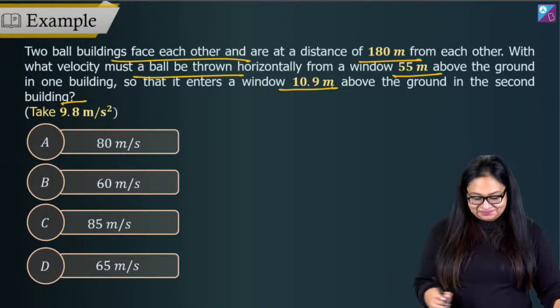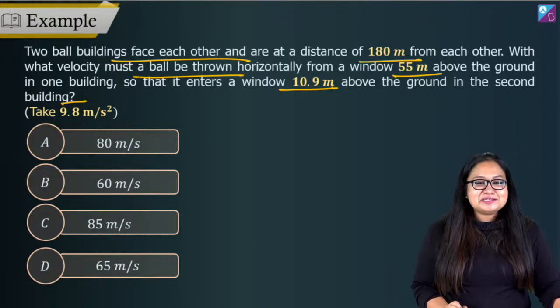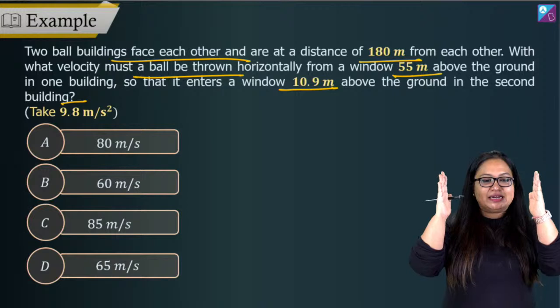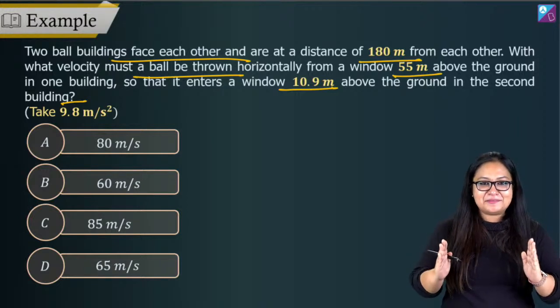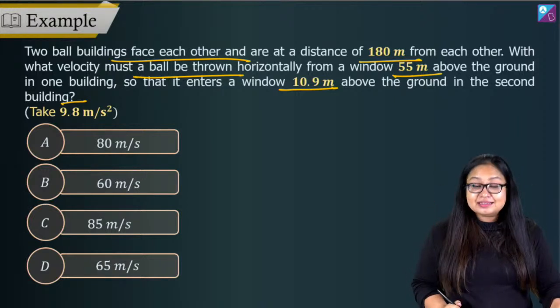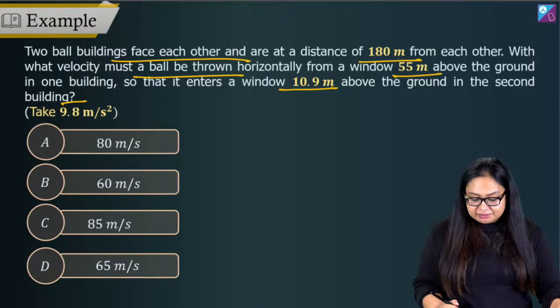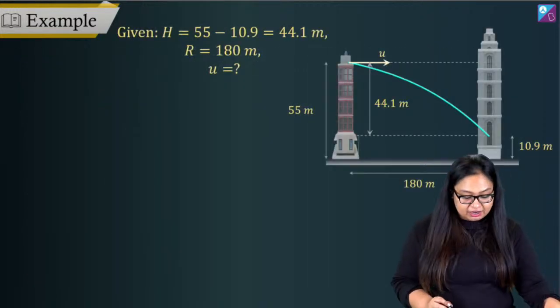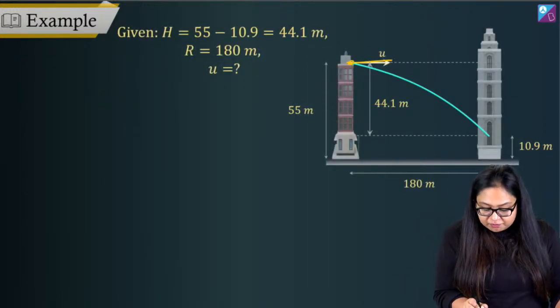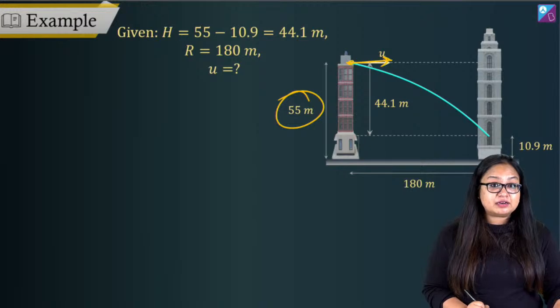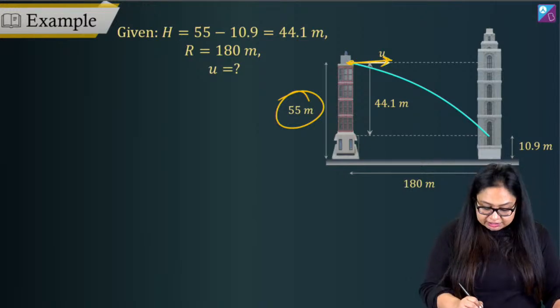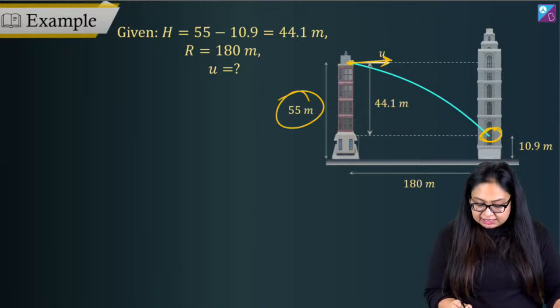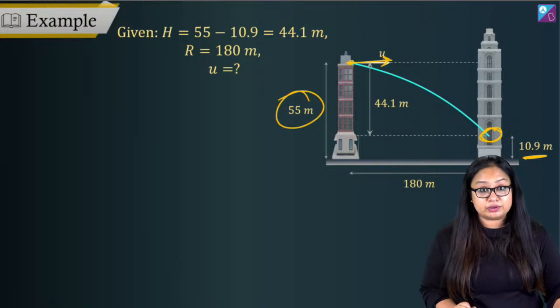So what is happening over here? We've got two buildings and a ball is thrown from one building. I've got a figure over here. Ball is thrown from top of one building. Height is 55 meters. You need it to reach the window over here, which is at a height of 10.9 meters from the ground.